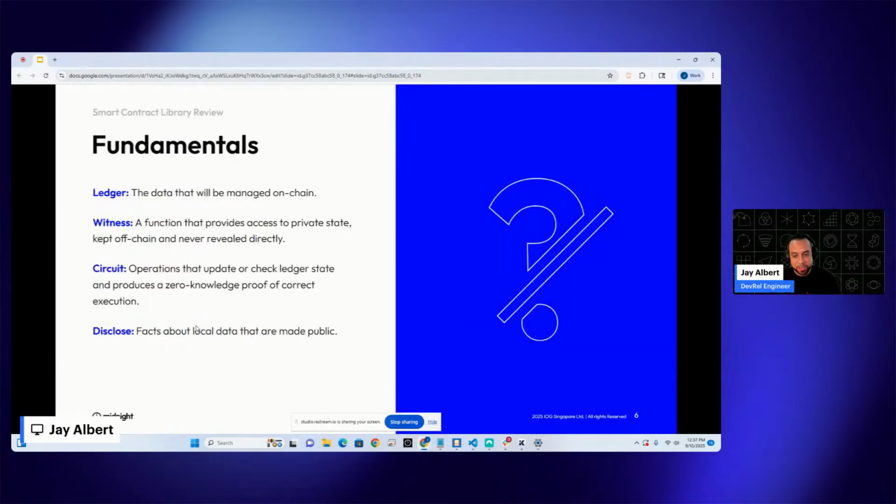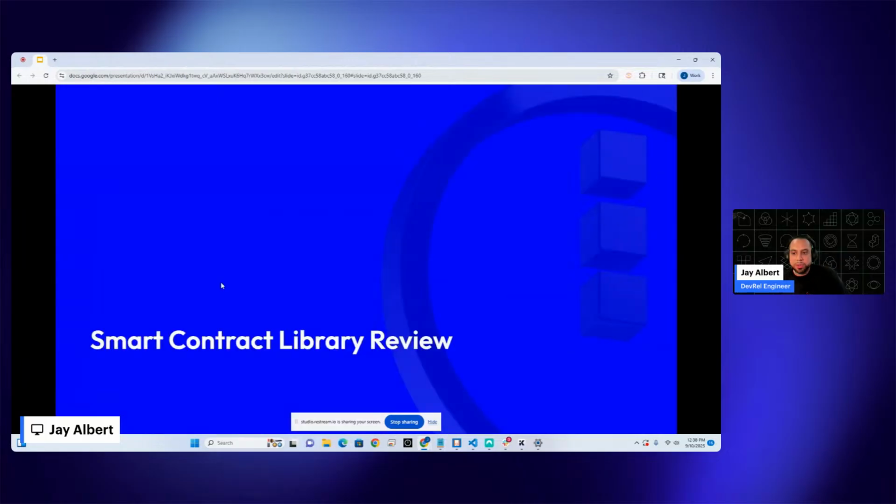So first, before we actually look at the code, let's cover some fundamentals, some things I needed to learn and some things you'll need to learn. When you're looking at your code, you're going to frequently see these four things. So the ledger, which is the data that's actually going on chain, that's being published and accessible to everyone on chain. The witness, which is taking some of your private information, running some computation. The circuit, which updates and checks the ledger. And then disclose, which reveals facts about the information without revealing the underlying input. Now, those are the fundamentals. And let's get into the actual smart contract library.